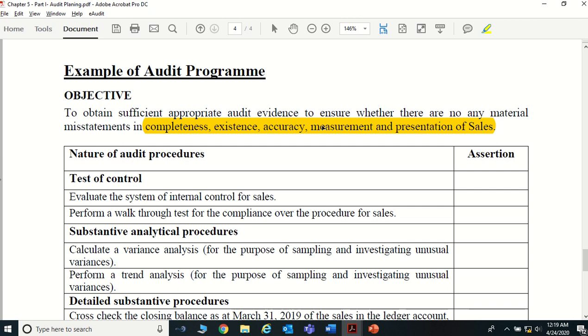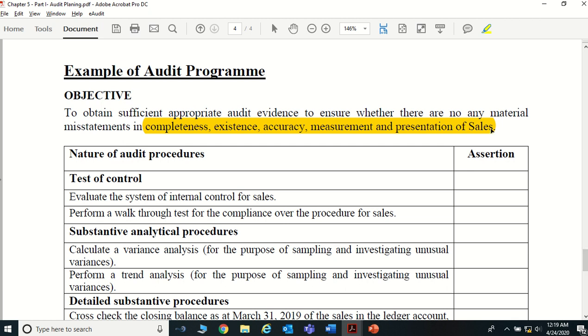So to ensure the completeness of the sales, to ensure the existence of the sales, to ensure the accuracy of the sales, and to ensure all the disclosures relating to the sales have been disclosed in the financial statements, right? Over the sales, you have to do these kinds of audit procedures.